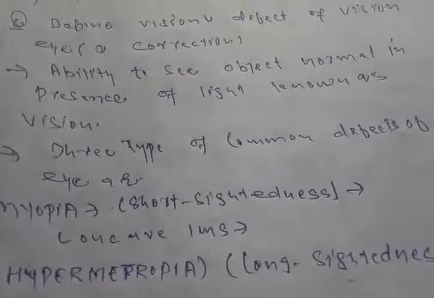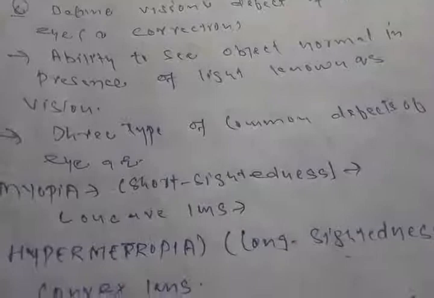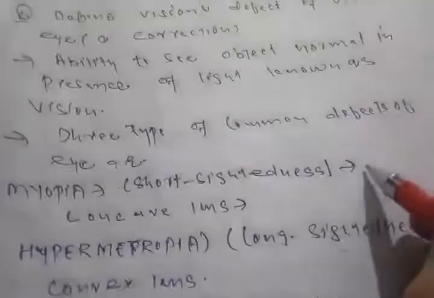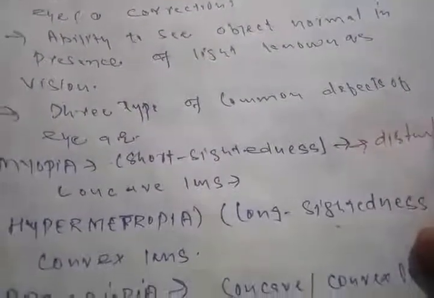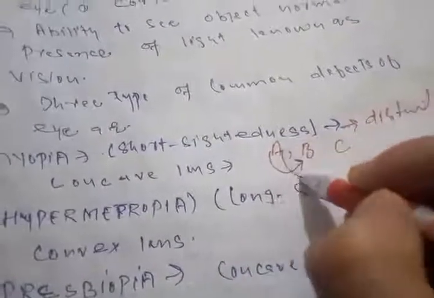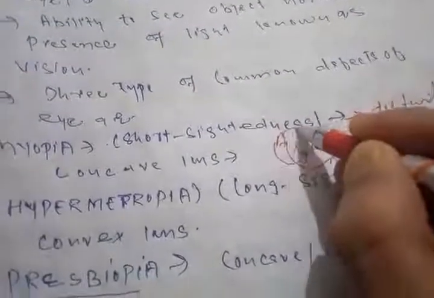Generally in your class 10th you have to study three common types of defects. One is called myopia, also called short-sightedness. Short-sightedness means a person can see nearby objects clearly but cannot see distant objects clearly. For example, there is an A, a B and a C. A can see B very clearly, but A cannot see C clearly.